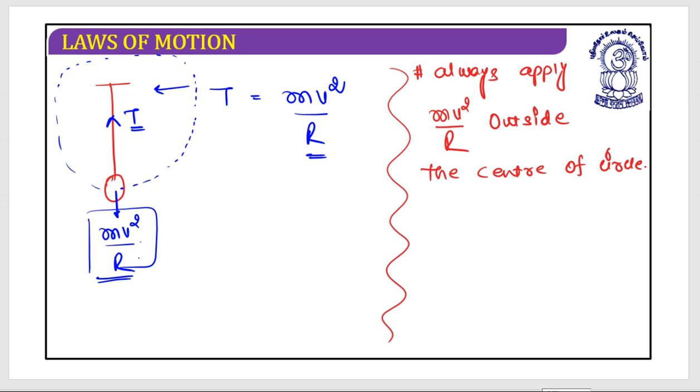When I say outside the center of the circle, I mean from the center of a circle to the radius of the circle.